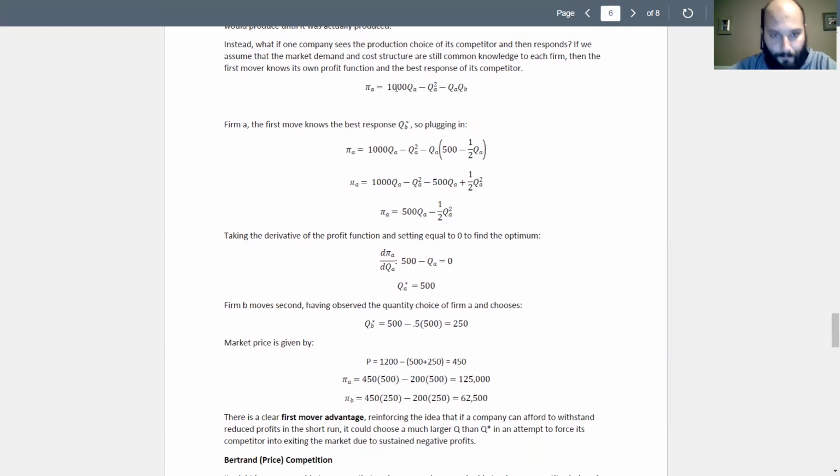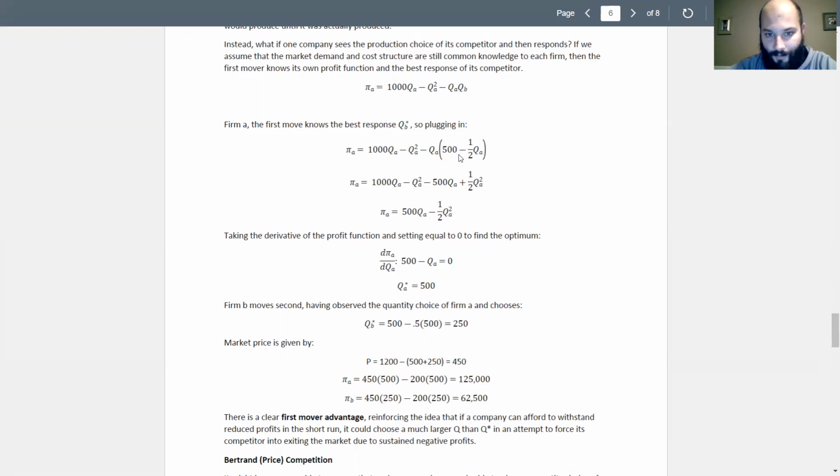So let's see it. All right, we've got our profit function here for company A, the first mover, and they know what firm B is going to do. They don't know the exact quantity, but they know that firm B's quantity is going to depend on what A produces, right? So they can plug in firm B's best response. Now we're just going to do some algebra.